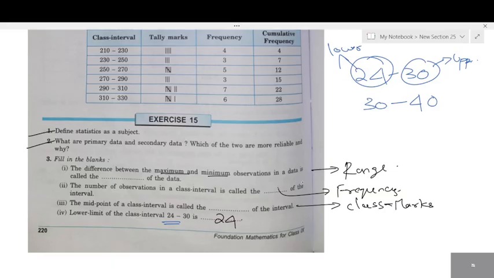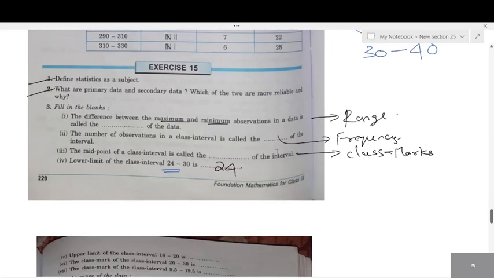Mostly today and given. Oh, is it given in the textbook? Okay, just check and let me know, students. 24. See, the words you all tell me. Other things you all don't check. We'll calculate. What is the upper limit from 16 to 20? What is the upper limit? 20. Okay. The class marks of the class interval. Class marks. Fine. We have to calculate the class marks. What's the answer given for class marks of the class interval? Okay. These two I didn't explain, students. 7, 6 and 7. I didn't explain. Class mark.